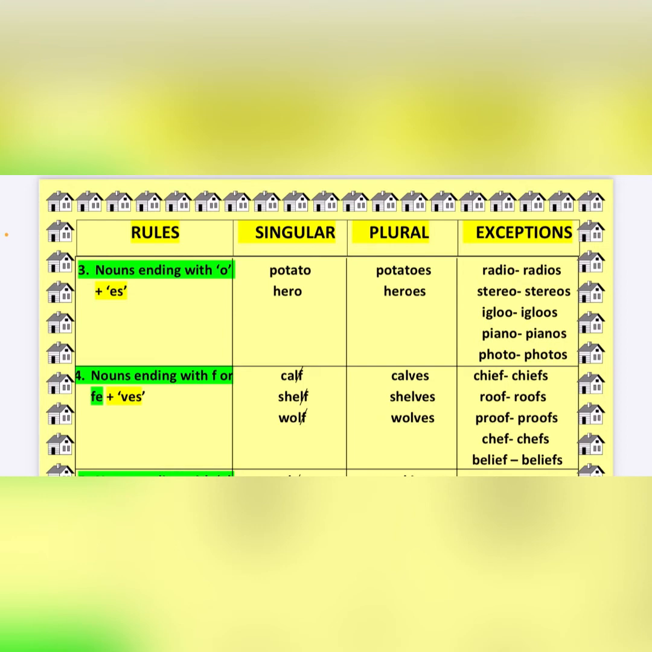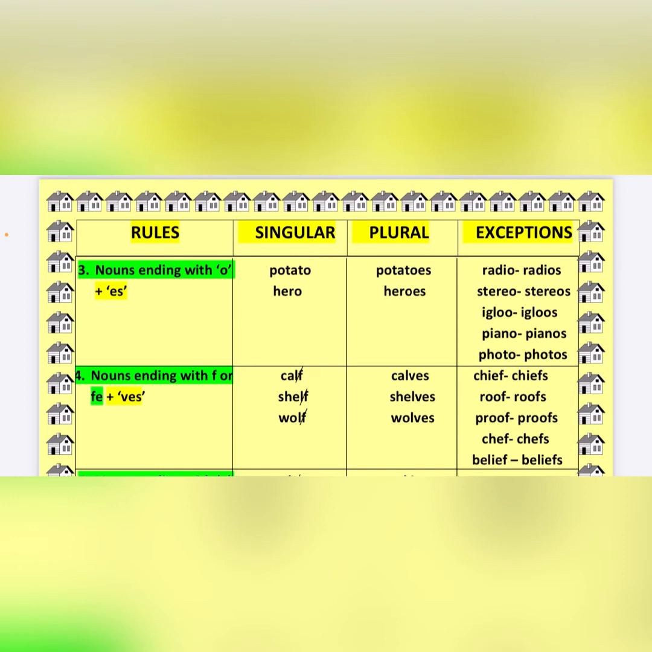What do you mean by exception? That these words do not follow the rule. For example, radio. Even though, see, it is ending with o, we do not add es, as it is an exception, we add s to it. Stereo, stereos. Igloo, igloos. Piano, pianos. Photo, photos. These are the exceptions to this rule.